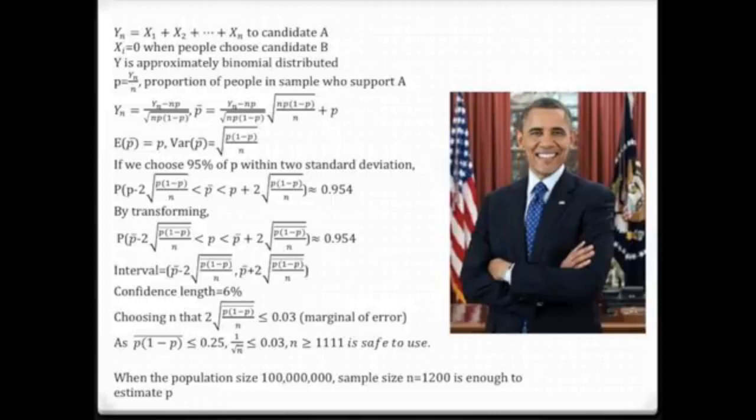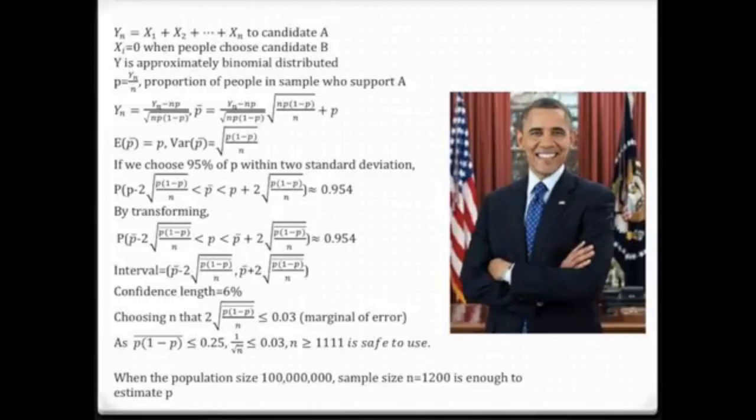If we want 95% of P bar to lie within 2 standard deviations, the probability that P bar is within P minus 2 times the square root of p(1-p) divided by n, and P plus 2 times the square root of p(1-p) divided by n, is approximately equal to 0.954. After we exchange P bar and P, you will see that the probability that P is within P bar minus 2 times the square root of p(1-p) divided by n, and P bar plus 2 times the square root of p(1-p) divided by n, is approximately equal to 0.954. The interval is P bar plus or minus 2 times the square root of p(1-p) divided by n.